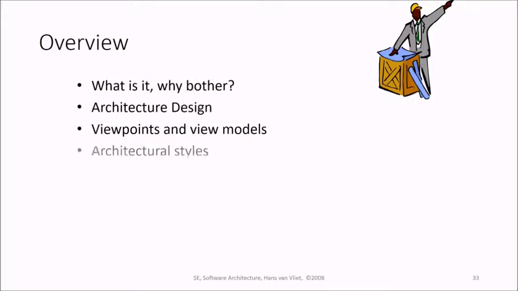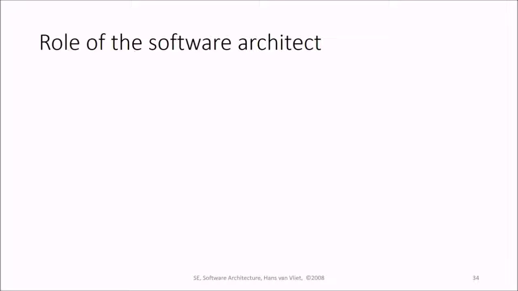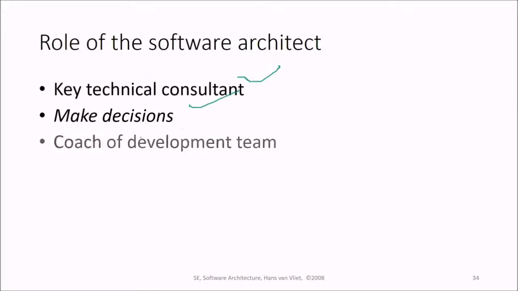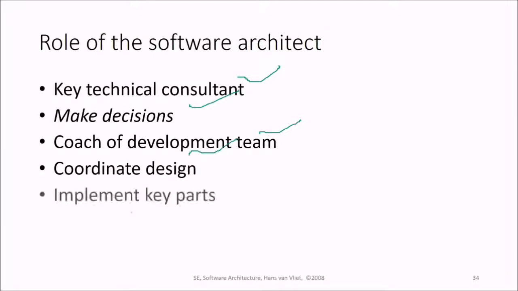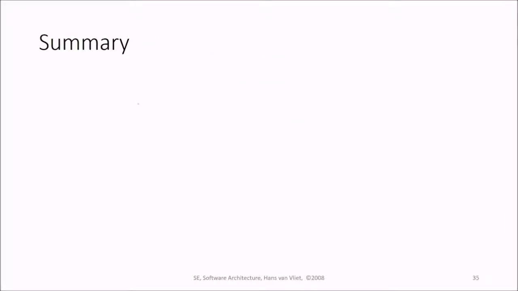Then we come to the final aspect, that is the role of the software architect. What is the role of the software architect? He is a key technical consultant. He makes decisions. He is a coach of the development team, and he coordinates the design. He also implements key parts, and he advocates the software architecture.